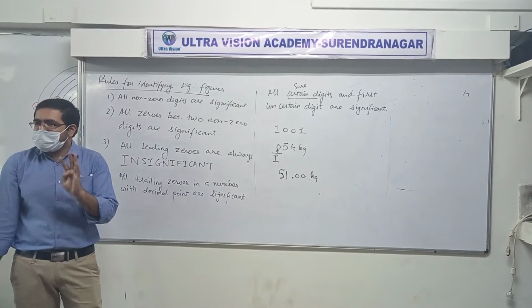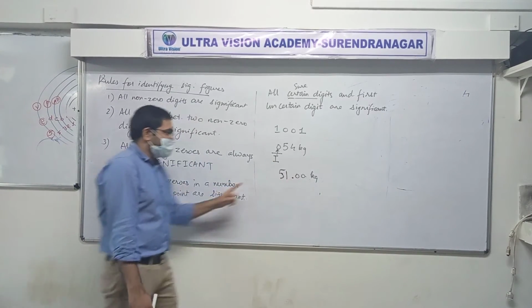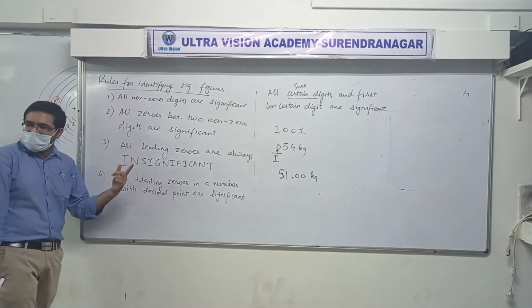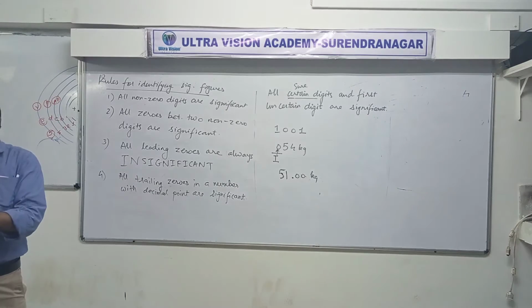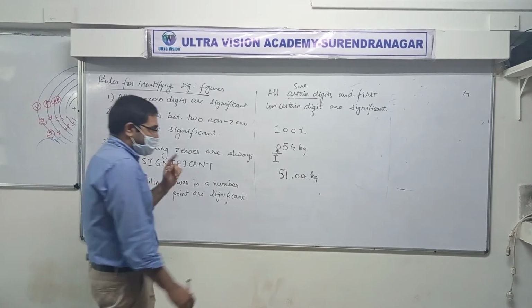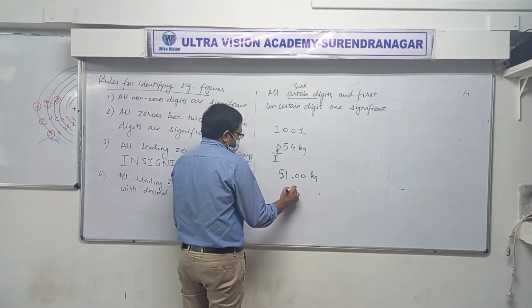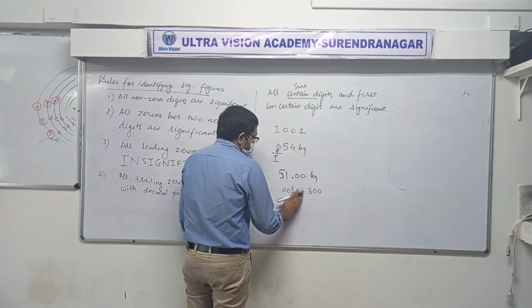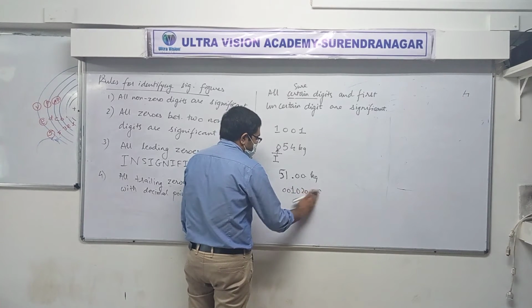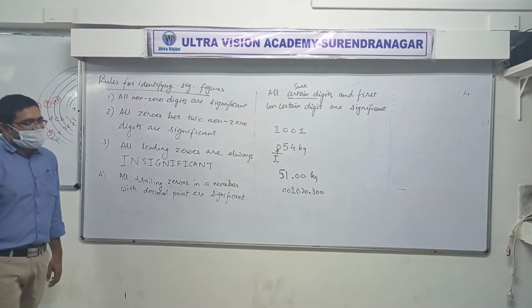Is that clear? Which 4? 5, 1, 0, 0. Why? They are trailing zeros. Trailing means at the back. But the number should have a point. It doesn't matter where the point is, but the number should have a point. Based on the rules so far, can you tell me how many significant digits this measurement has?